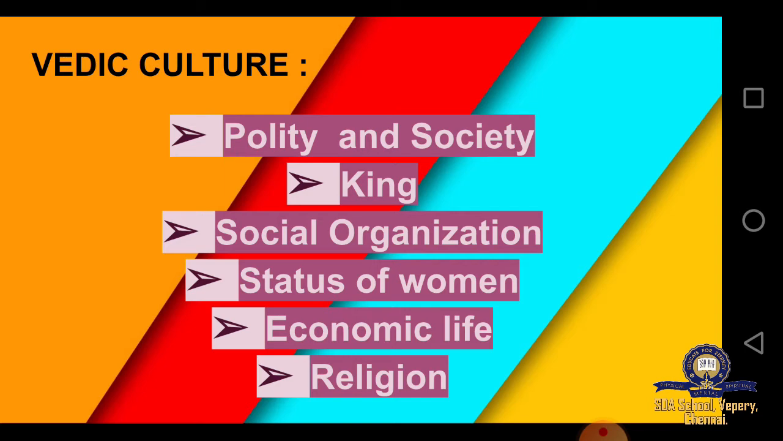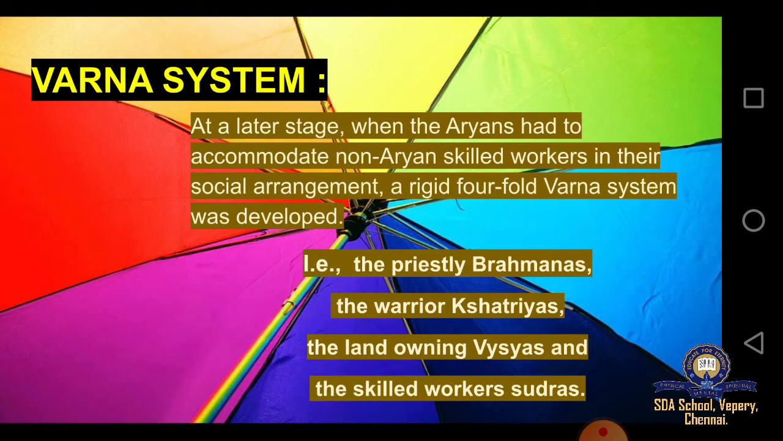Then when we look at the social organization, we have the varna system, that is, first we had the Brahmanas, Kshatriyas and Vaishyas, but later when the Aryans wanted the non-Aryans as their skilled workers, they had 4 classifications, and that was called the varna system.